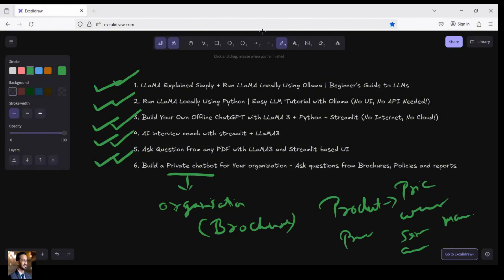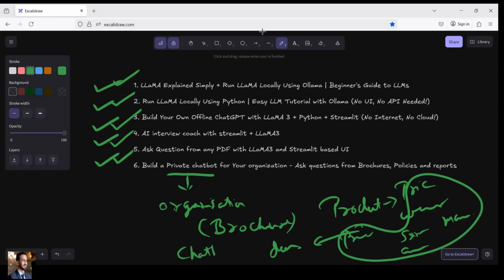Everything you store in a particular document, and you use this document to create a chatbot. Any user can interact with this chatbot and get the information about the product, and use it for their particular use cases. So there are multiple uses.